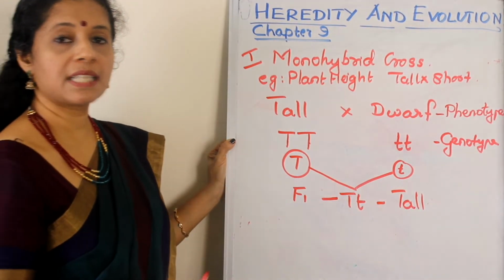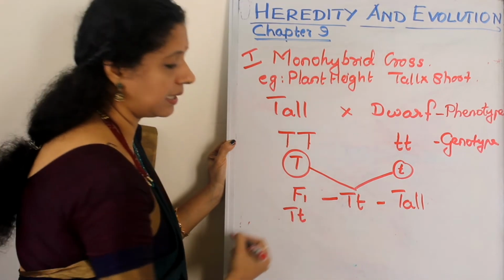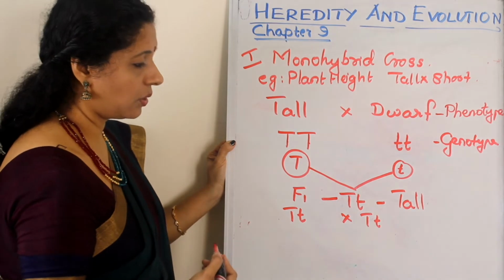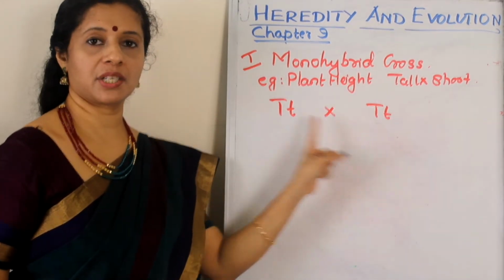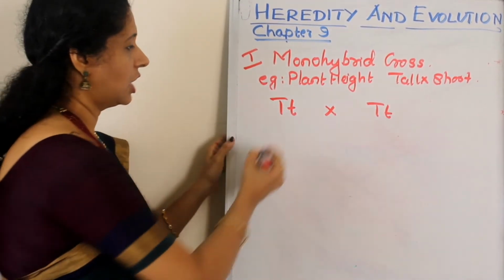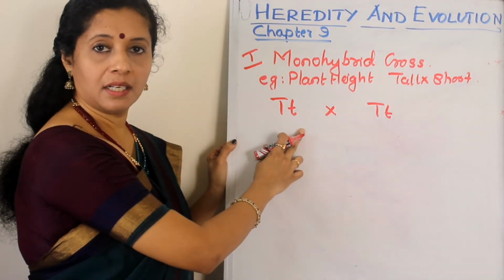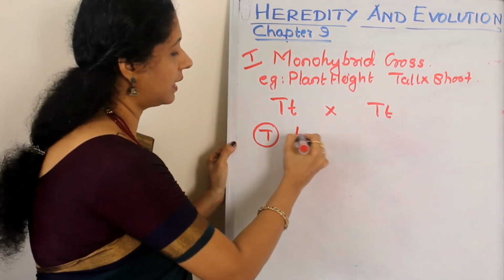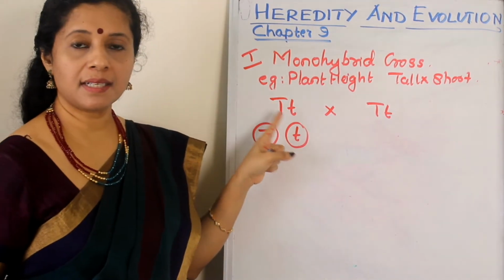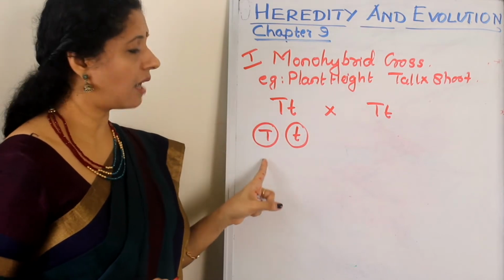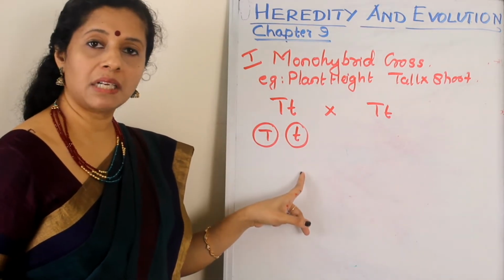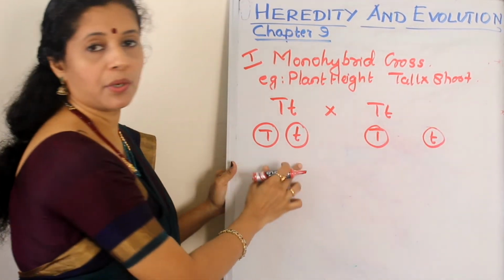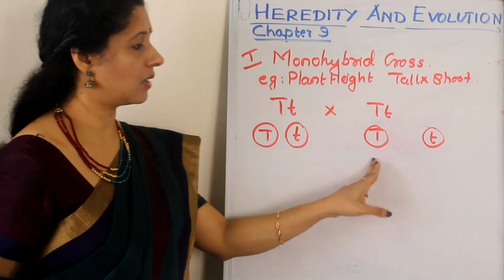Next we are going to self-pollinate, that is capital T small t into capital T small t. So how will you get it? To do the F2 generation, we are self-pollinating the F1. Here, are the genes identical? No. So we have to write capital T within a circle, small t within a circle. Because when this individual is producing gametes, half of them will have capital T, half will have small t. The same way here also, capital T, small t. So one parent produces two gametes, here also another two.